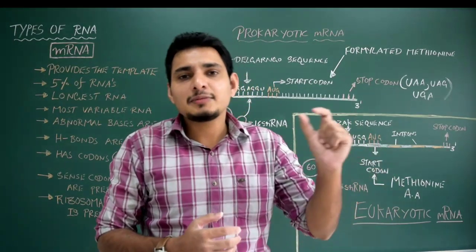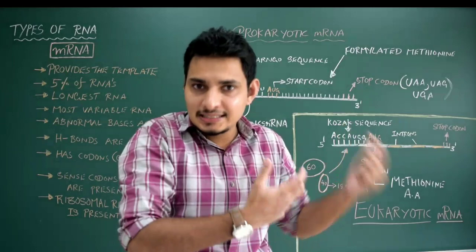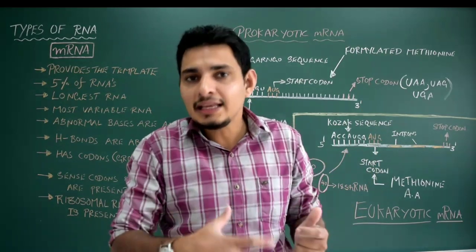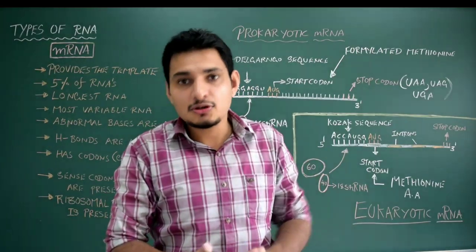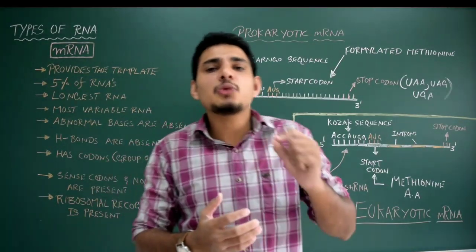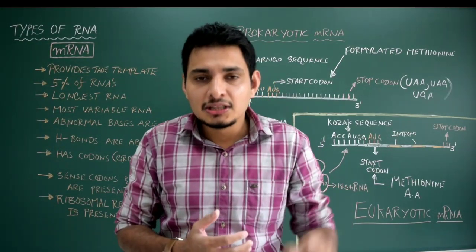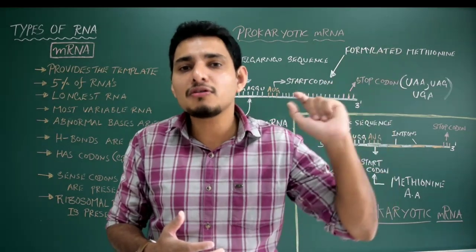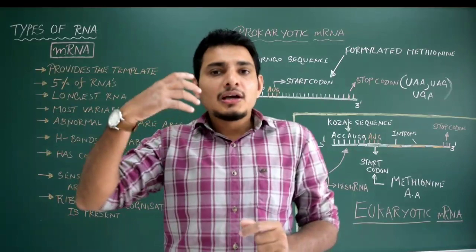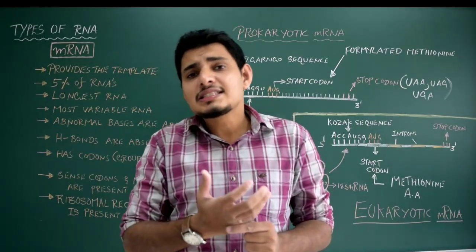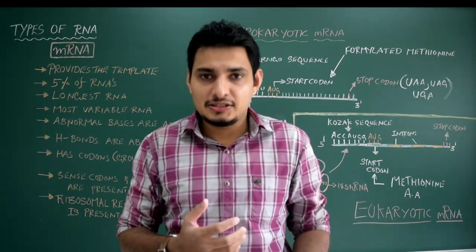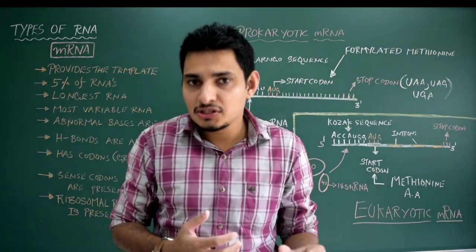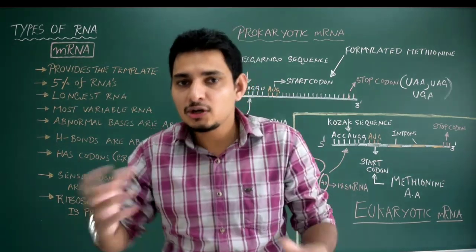Once the transcription is done, the mRNA, which is not mature enough for the translation process or for the synthesis of protein, has to undergo certain modification. The modification occurs within the nucleus before it goes out of the nucleus, correct? The modification is called splicing, where we are removing the non-expressed sequences, that is called introns. Introns will be removed.